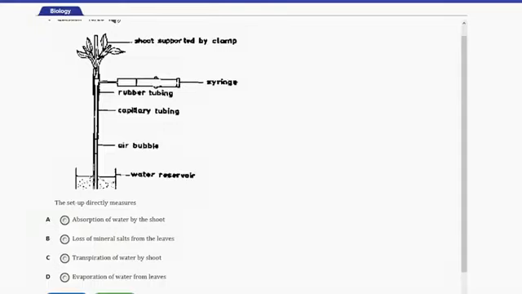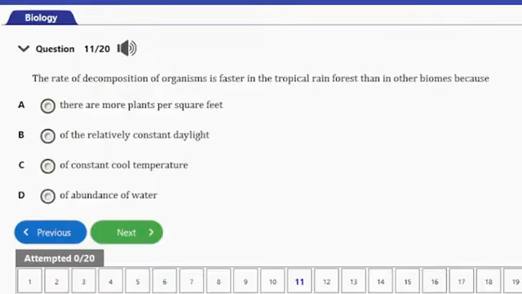Question number 10. We have here this diagram, guys, and the question actually says the setup directly measures A, absorption of water by the roots, B, loss of mineral salts from the leaves, C, transpiration of water by shoots, and D, evaporation of water from leaves. So guys, the answer to this question is option C, and that's transpiration of water by shoots. So that's it for that question. Guys, let's go ahead and check out the next question. Question number 11 here.